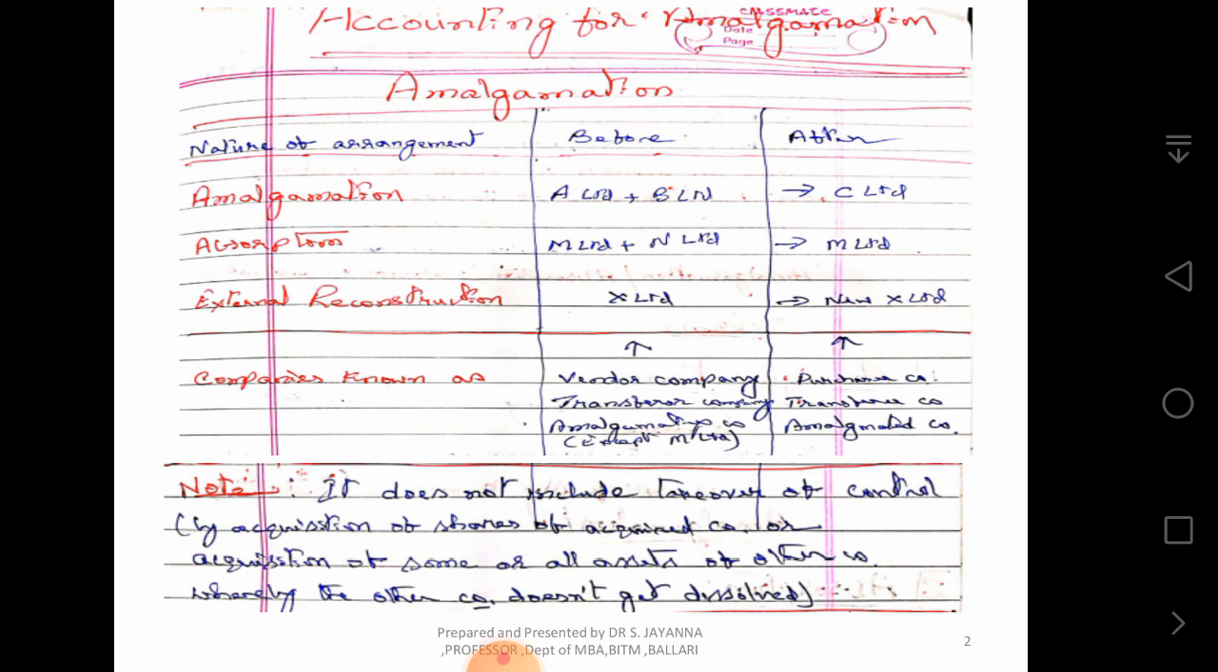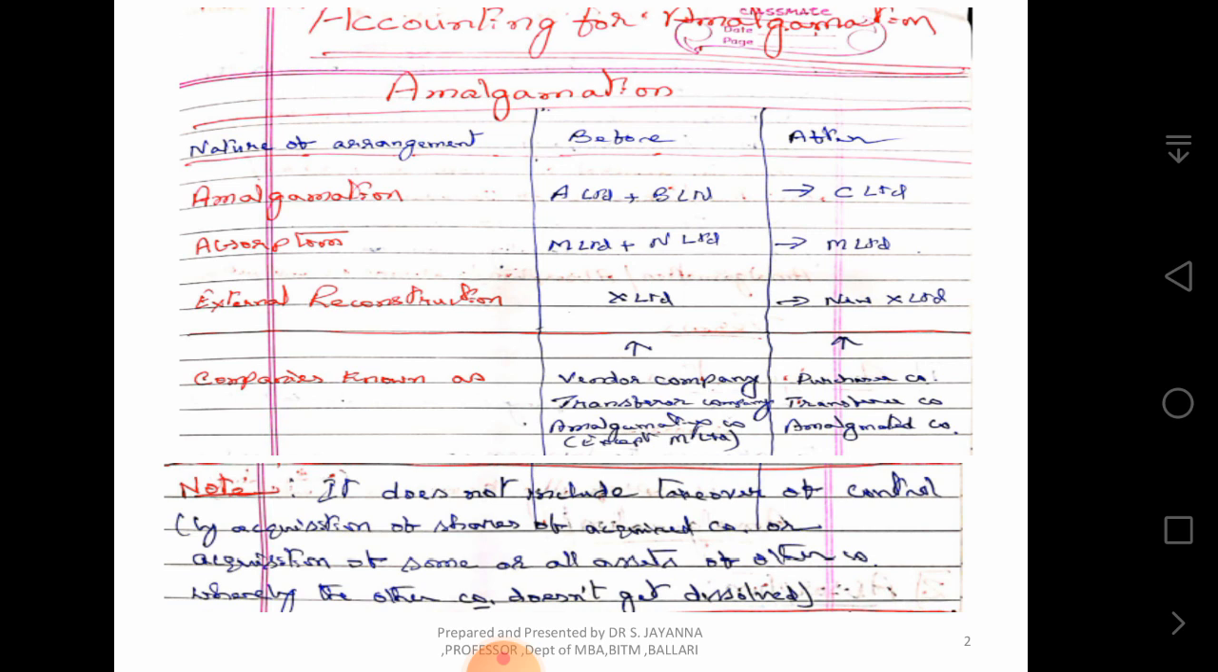In the case of absorption, for example with M Limited and N Limited, two companies were there, and only one gets dissolved or merged into the other. M Limited and N Limited are the two companies which existed earlier. N Limited got merged into M Limited, so after absorption, only M Limited is surviving. In the case of external reconstruction, only one company which was there earlier gets dissolved and a new X Limited company is formed.